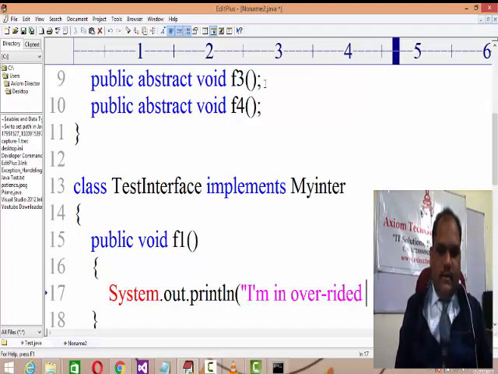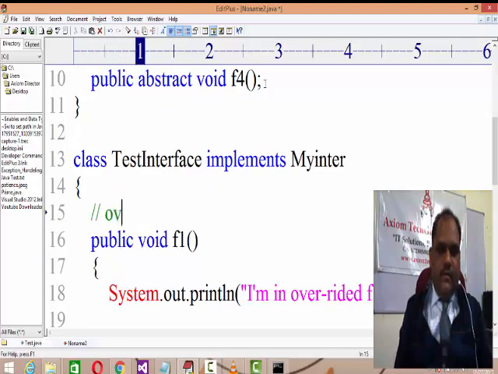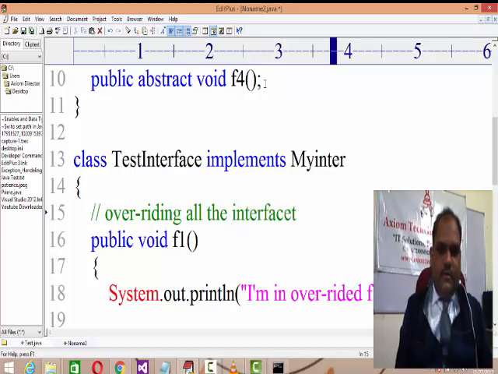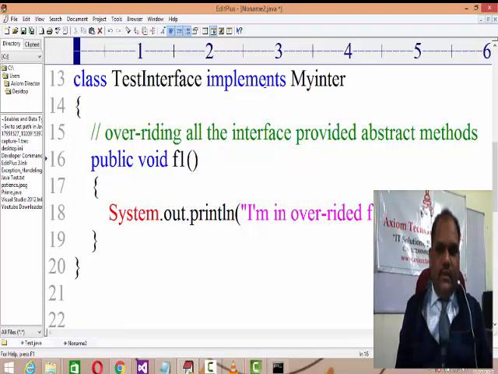Overridden f1, right? You can give a comment: overriding all the interface-provided abstract methods. So you need to compulsorily override the things over here.